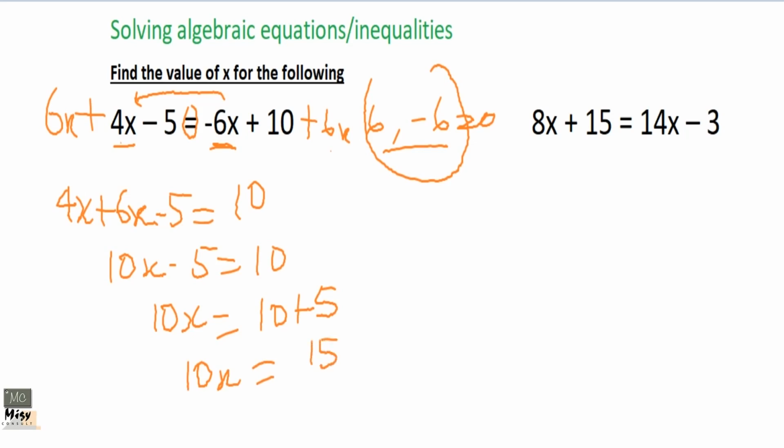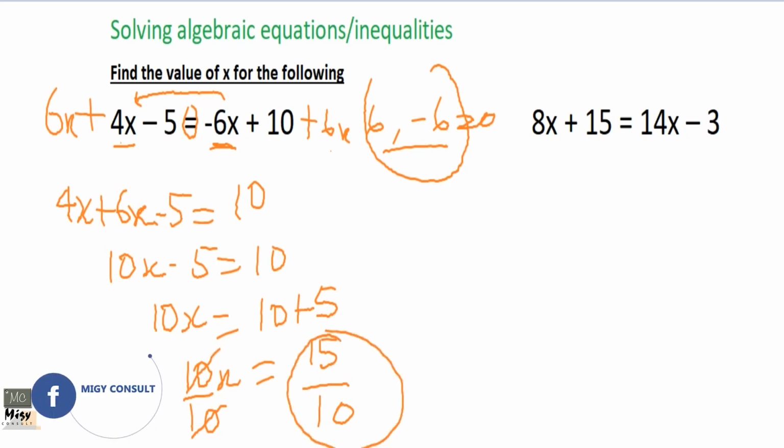So your 10x equals 15. You still want x to stand alone because it's being multiplied by 10. You divide through by 10. What you do for this side, you do for the other. So 10 will cancel. So your x equals 15 over 10, which is an improper fraction, but fraction is another thing we'll come to. So it says find x, so x is 15 over 10.